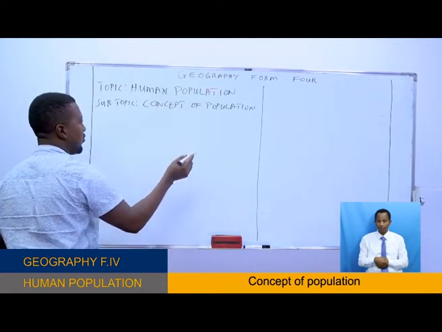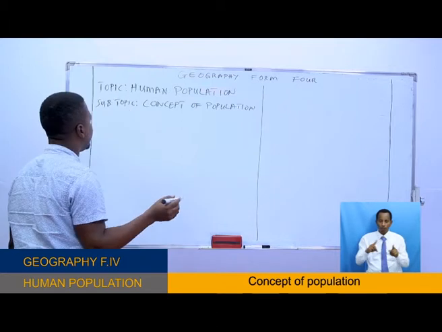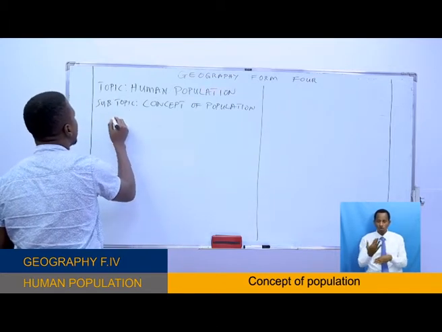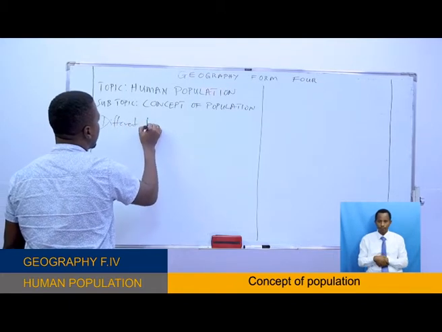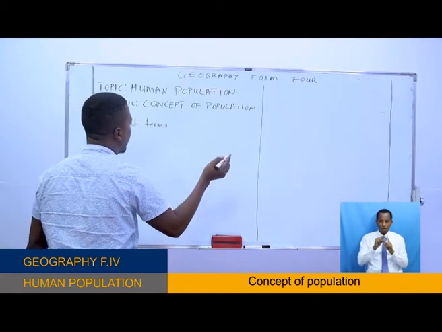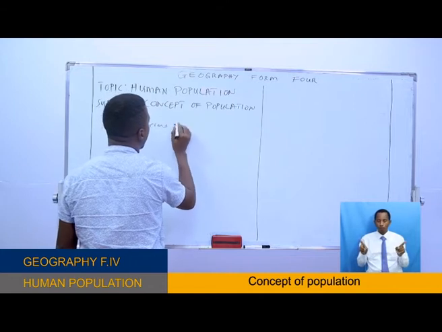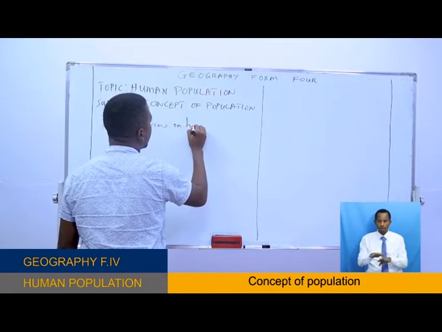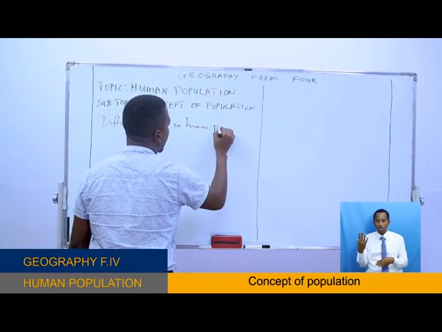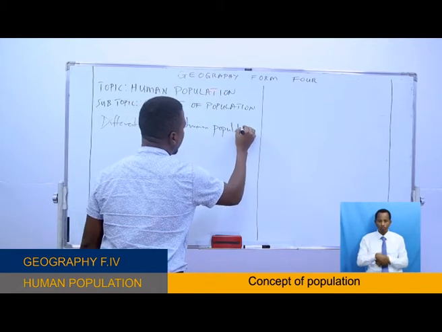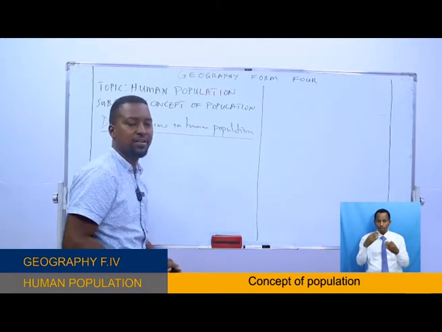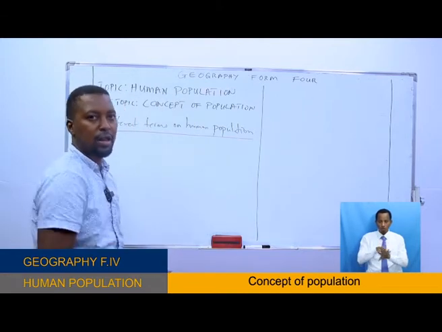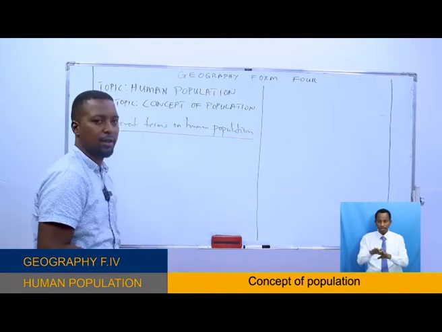Different terms, or vocabularies, on human population. And these terms will describe those characteristics of human population, okay?